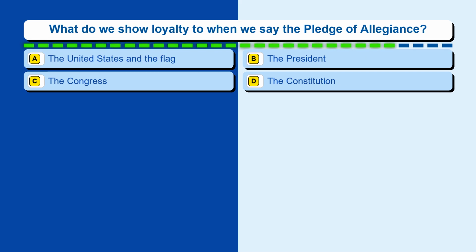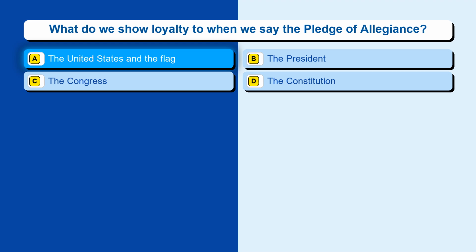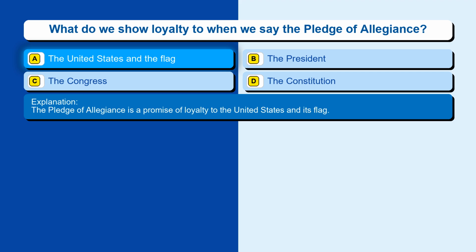Question 61. What do we show loyalty to when we say the Pledge of Allegiance? Option A, the United States and the flag. Option B, the President. Option C, the Congress. Option D, the Constitution. The correct answer is option A, the United States and the flag. The Pledge of Allegiance is a promise of loyalty to the United States and its flag.